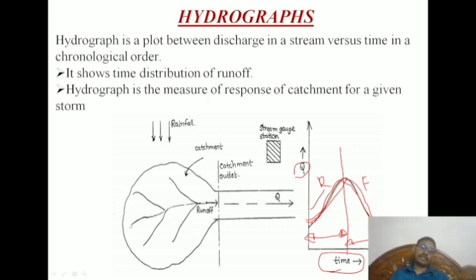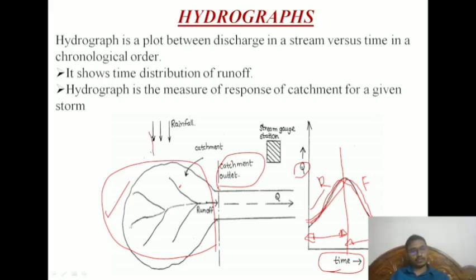As I mentioned many times, this is the watershed, these are tributaries, this is the mainstream, this is runoff, and this is the outlet. Outlet means the entire rainfall received by this catchment or watershed is measured at a particular location. That location is the outlet location. Discharge is measured there in cubic meters per second, and this is plotted with respect to time. At that particular day, how much.